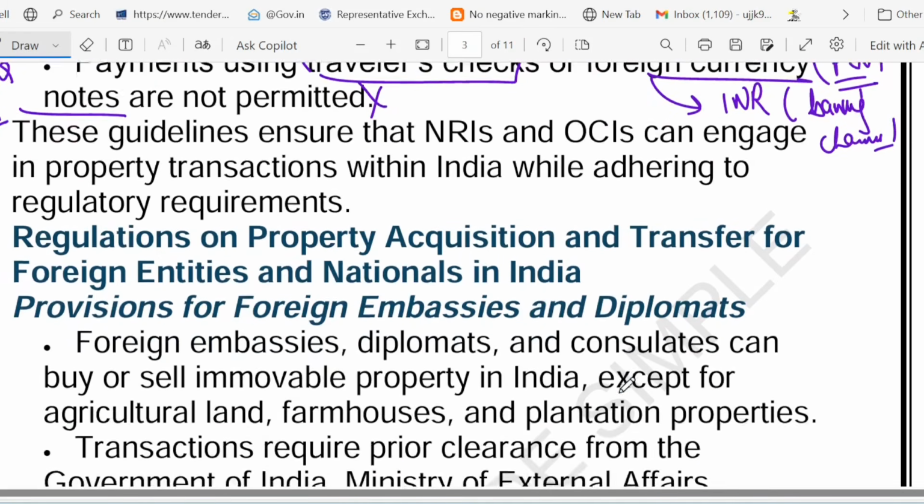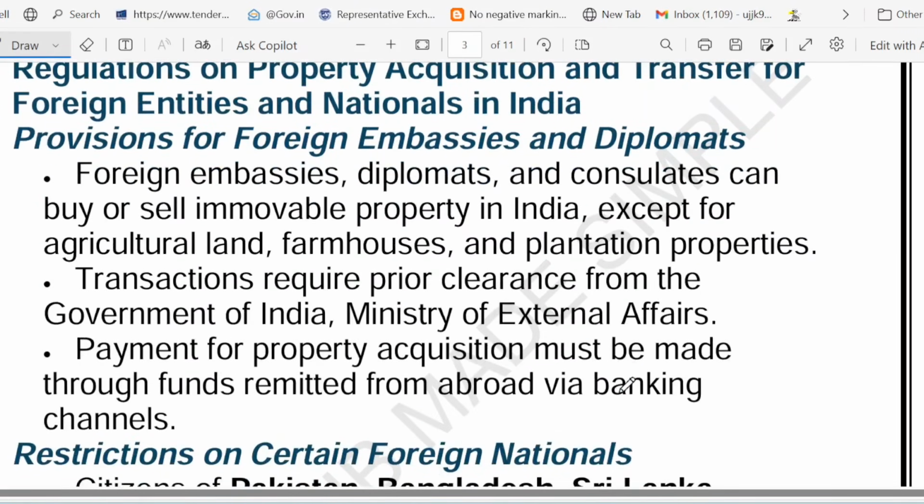Now, what are the rules for foreign embassy and diplomat? Let's see. If we talk in terms of foreign embassy and diplomat, they can buy and sell property, home and office, but not farmland, agricultural land, farmhouse and plantation property. So they can buy or sell immovable property in India, but no farmland. They can't buy and sell farmland.